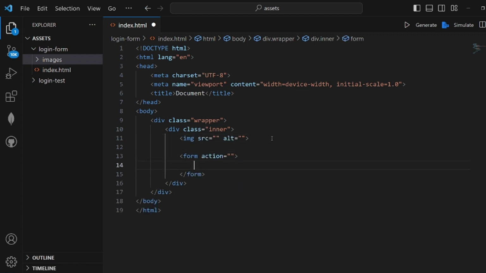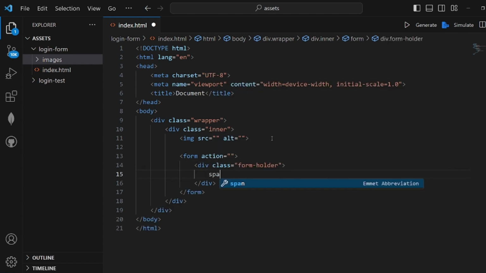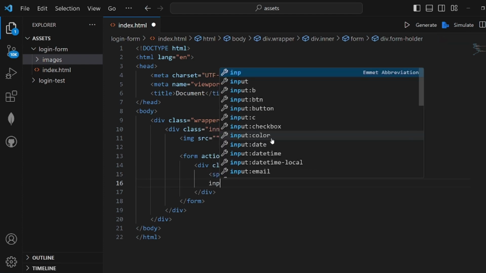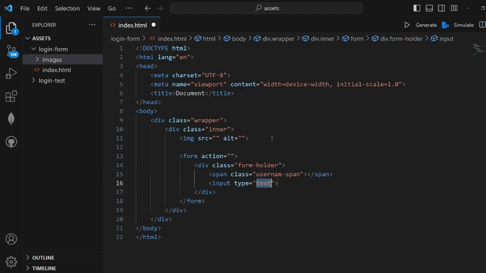This form will contain another tag. Let's call the class form holder, okay? And this form holder will contain a span with the class of username span and an input. Input should be of type text because I'm going to use it for username. Let's call the class form control, okay, and a placeholder which is username.